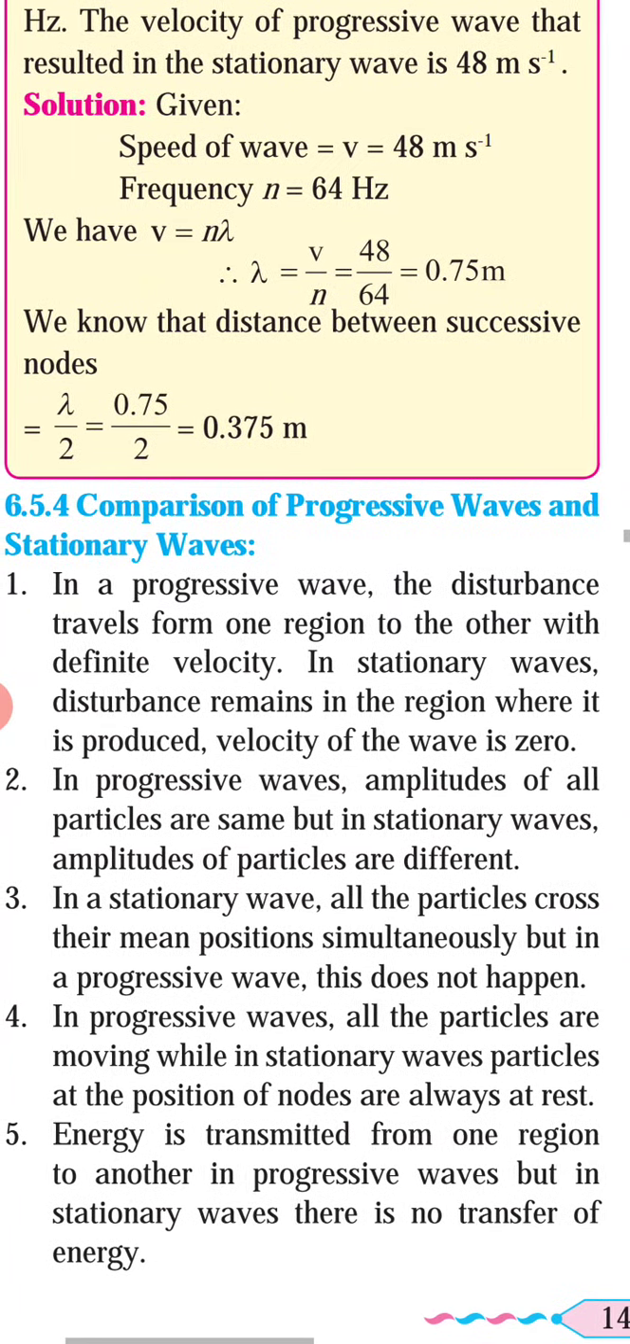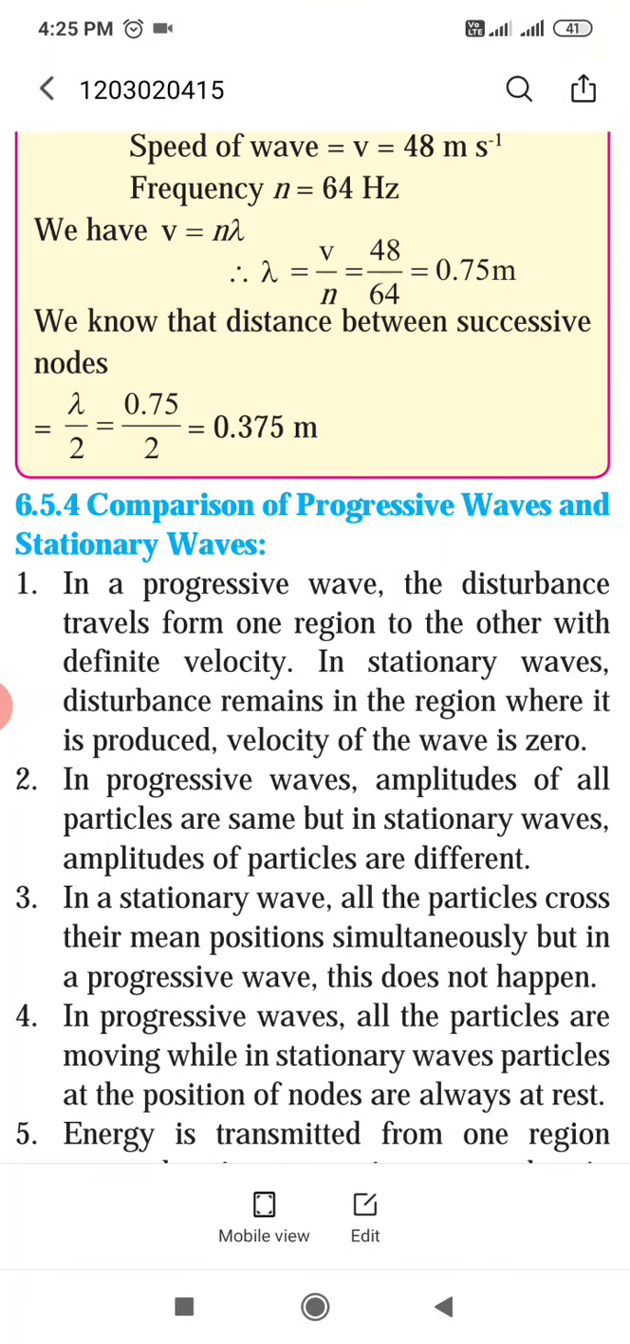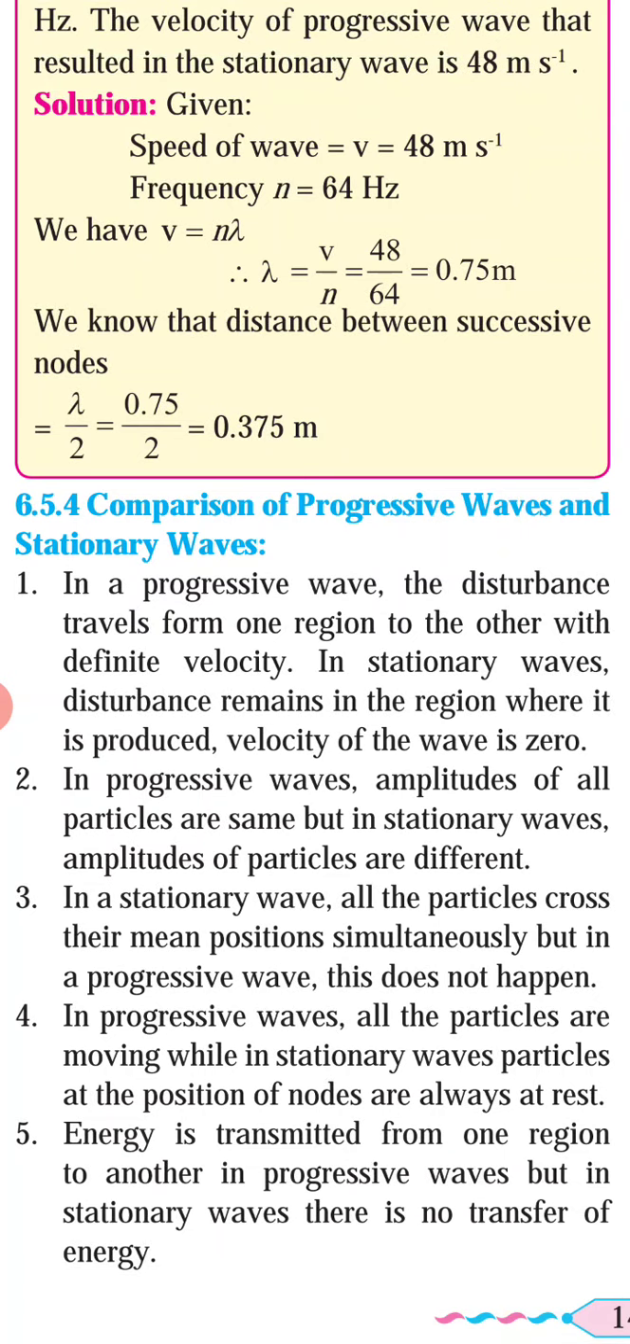In a progressive wave, disturbance travels from one region to another region with definite velocity. In a stationary wave, disturbance remains in the region where it is produced. Velocity of wave is 0. Then, in a progressive wave, the amplitude of all particles is the same, but in stationary waves, amplitude of particles is different. In a stationary wave, all the particles cross their mean position simultaneously, but in a progressive wave, this does not happen.